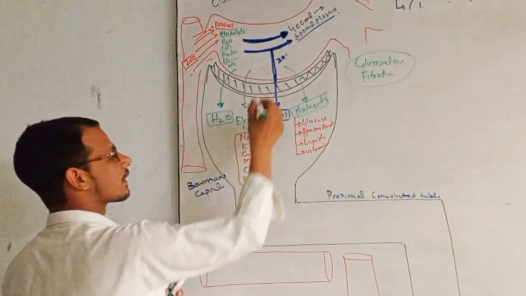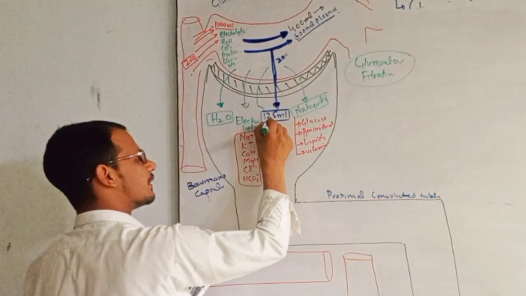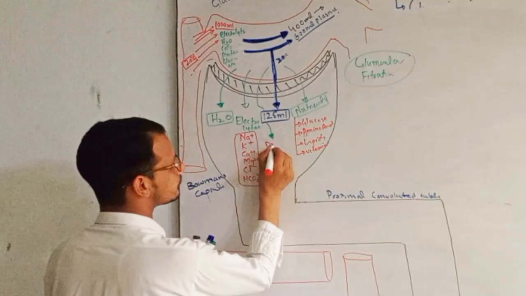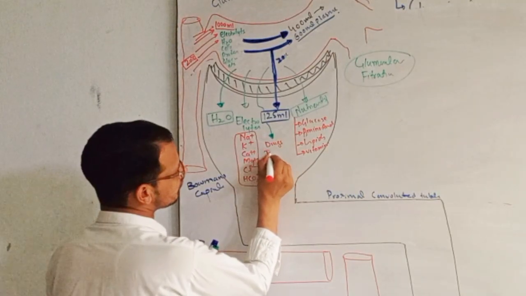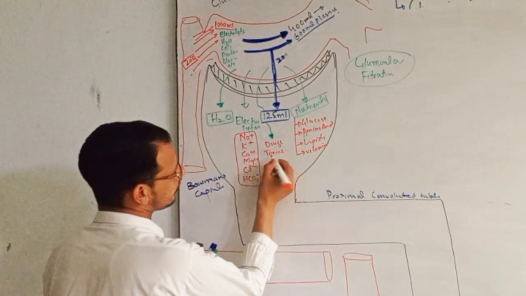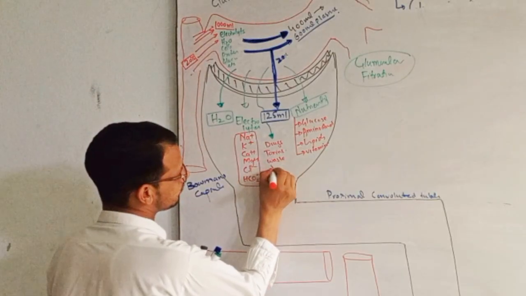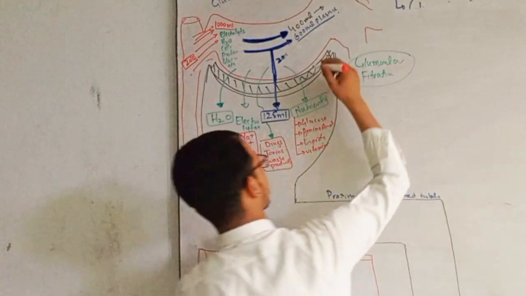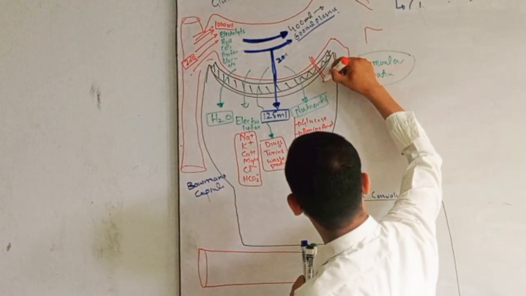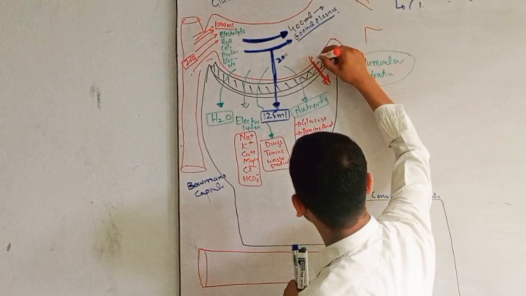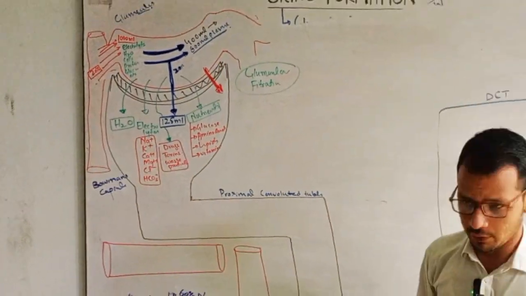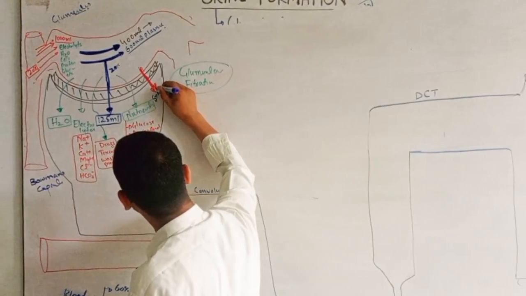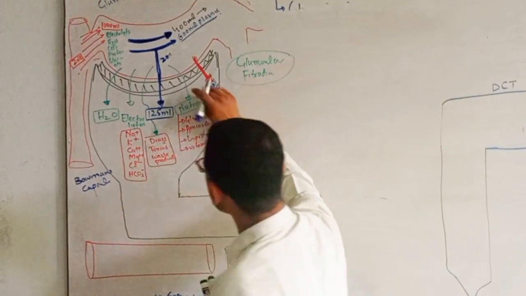The next thing filtering from here is drugs, toxins, and some of the waste products also, right? And an important thing: we are saying that proteins are not filtering from the glomerulus, but small proteins like insulin can filter.